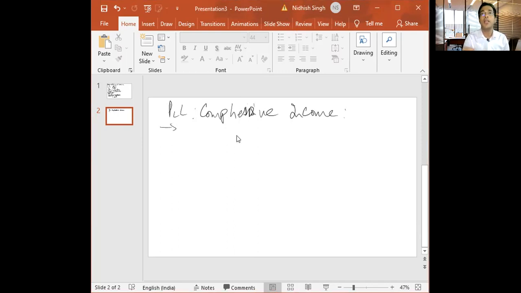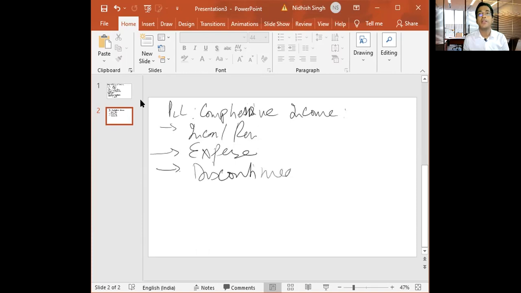Everything will come under the comprehensive income. It's a big chapter itself. There are separate financial statements to deal with that. But just a high-level view, all the income, revenue, expenses, or discontinued operations, and any revenue from that discontinued operation, and any cash from there, those items will come under the comprehensive income.